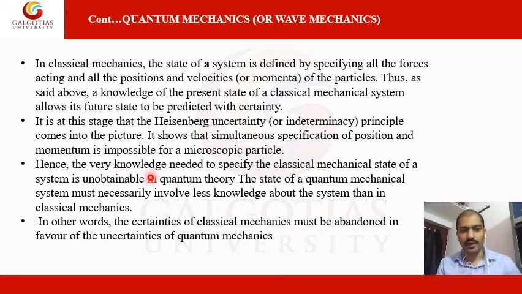Hence the very knowledge needed to specify the classical state of a system is unobtainable in quantum theory.